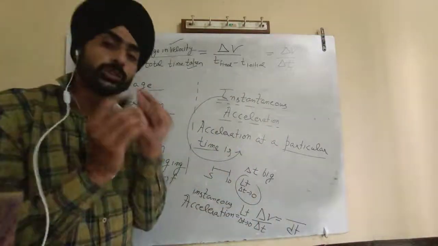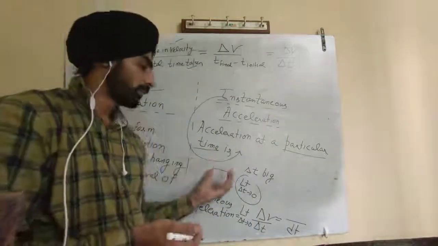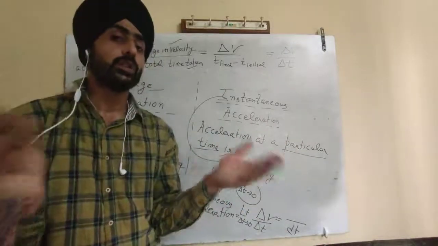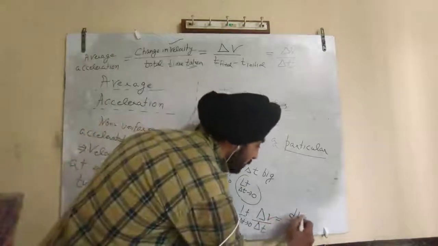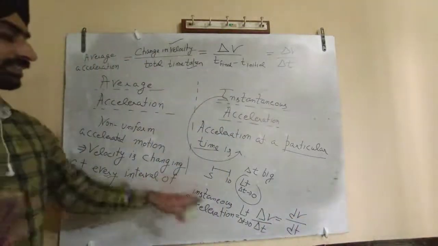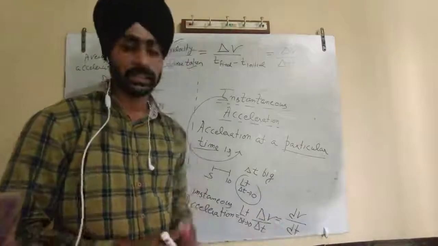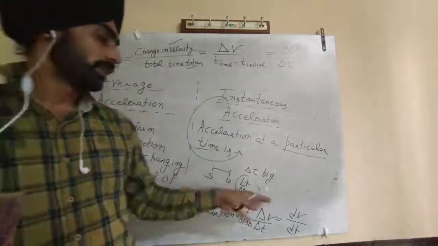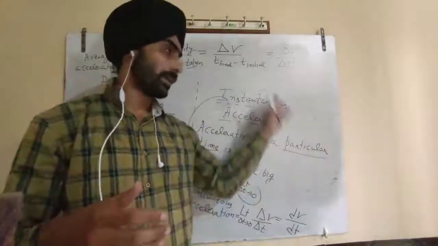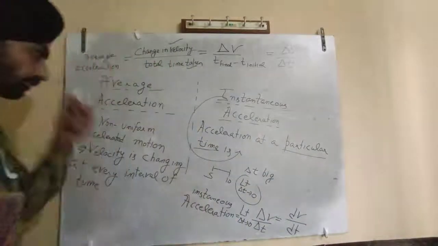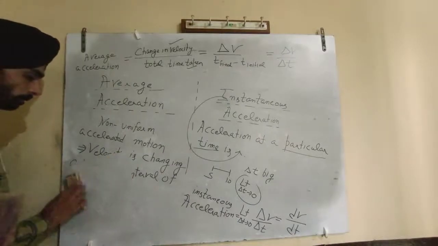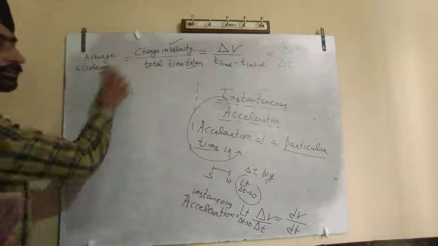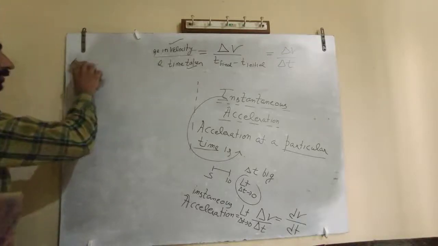If the time interval is big, the change will be big. If the time interval is small, the velocity change will also be small. So it will be dv by dt. So the instantaneous acceleration formula is dv by dt, the differentiation of velocity with respect to time. You are going to learn the concept of differentiation and calculus in math this year. So I will be continuing with this dv by dt concept.